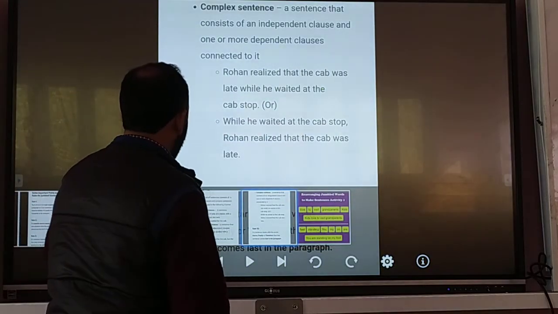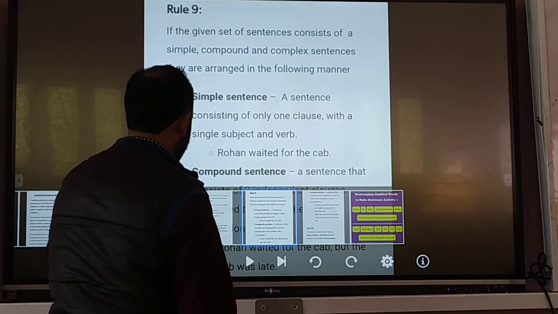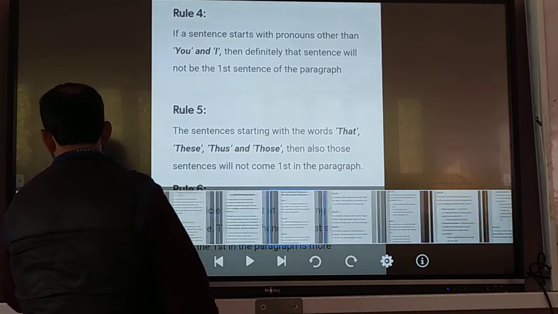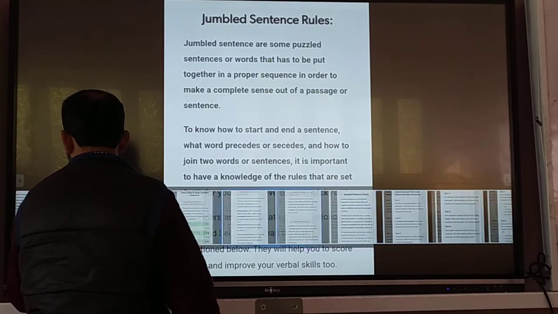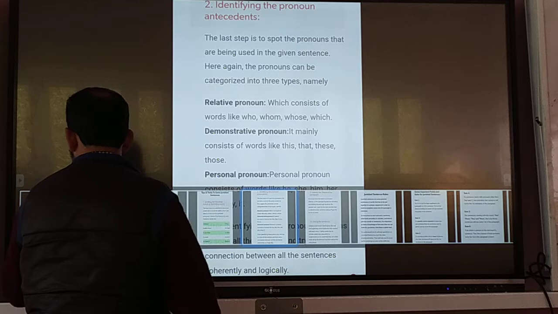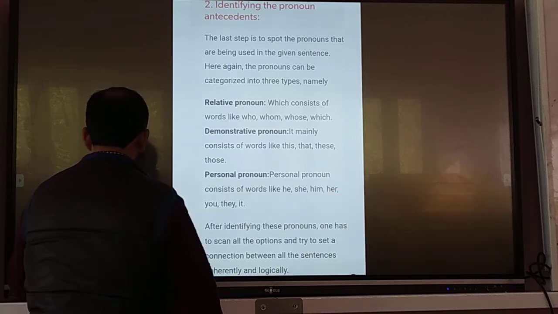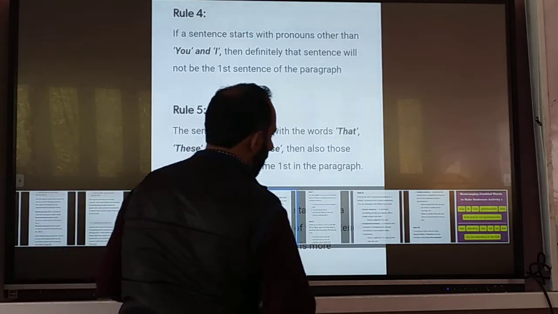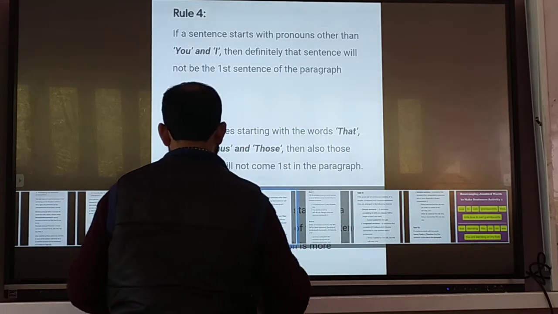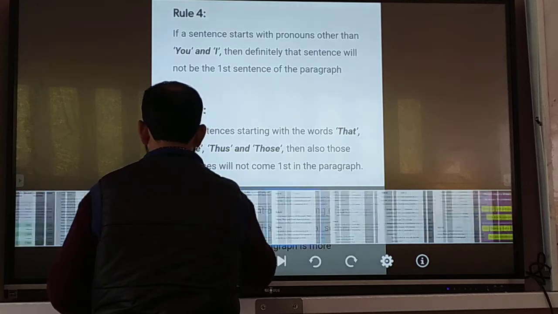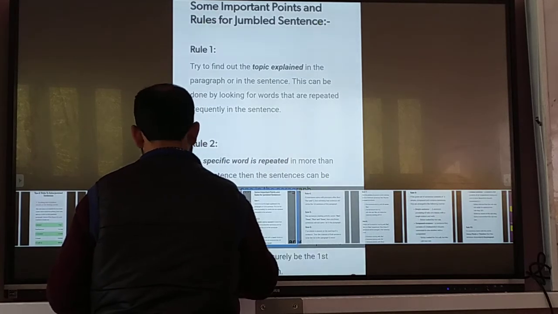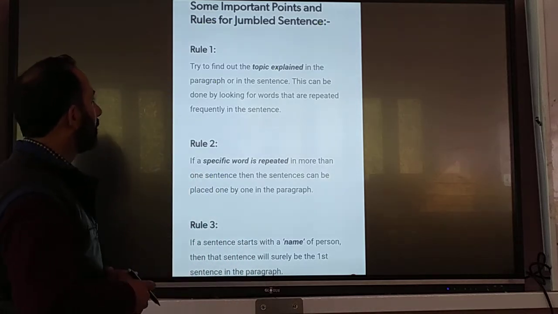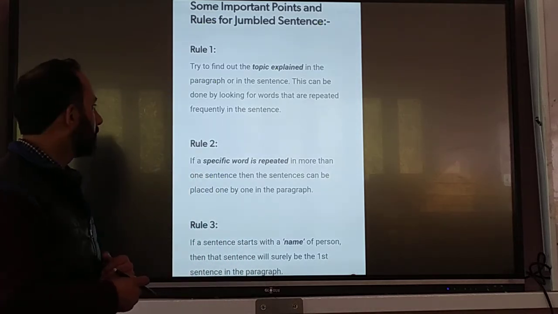Now, if you look in the grammar books, you will not be able to see any rule. I have searched for some rules from here and there for you, and you have to remember these rules. They will help you to identify and solve jumbled sentences. These are some important pointers which you have to remember for jumbled sentences.